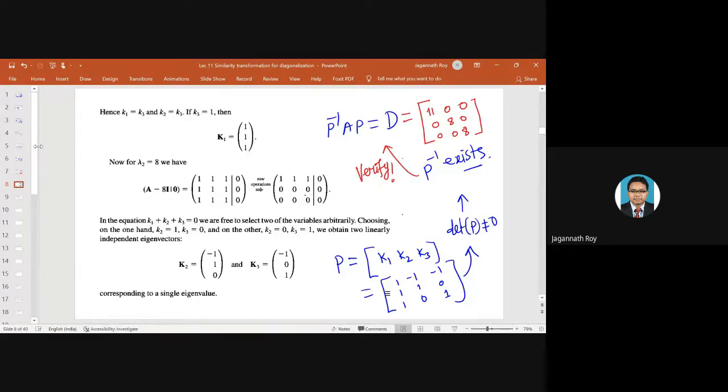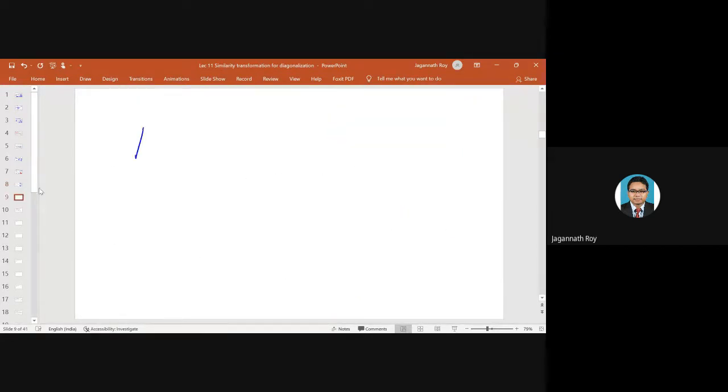Now, we have been studying the concept of diagonalization. Given a matrix A, let us not think about only 3 by 3. Let us think about a generalized matrix.